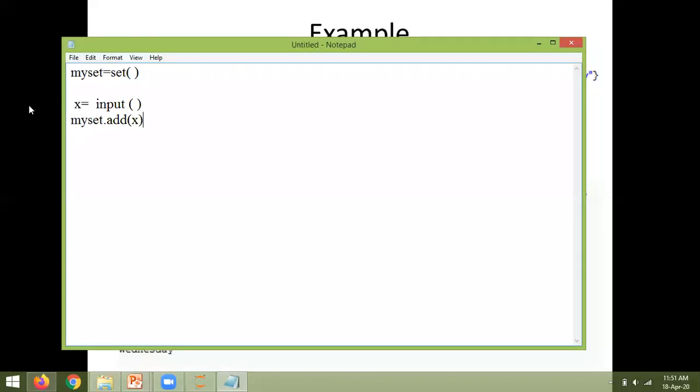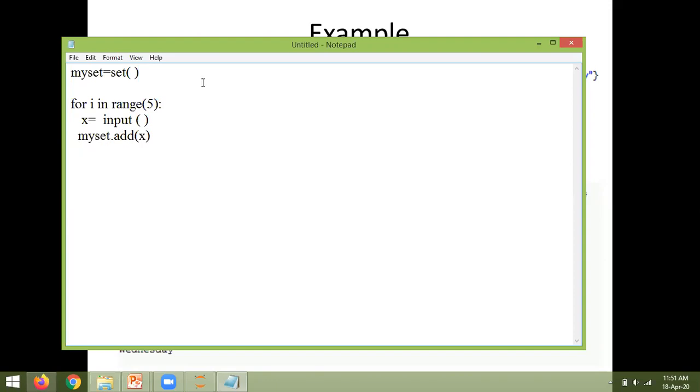Are you understanding? Now if I use this in a for loop, for i in range of 5, what I am doing is creating an empty set here. After that, I'm repeating the loop 5 times. Each time, by following the indentation, I am taking the value of x, and that x is added to my set.